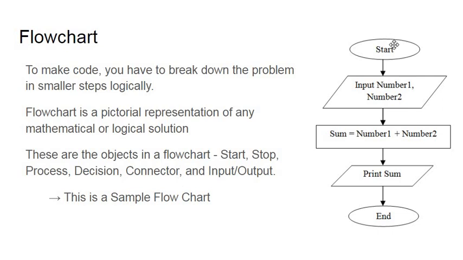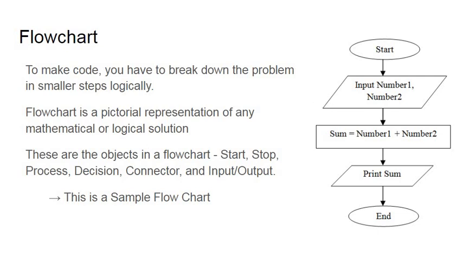So this is a sample flowchart. As you see, start and stop, which is start and end, both have an oval around them. Any input or output is going to have a parallelogram. And every connector, like summing and storing the sum of the two numbers in a variable, is a connector.